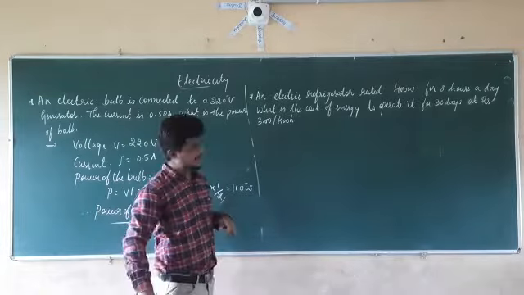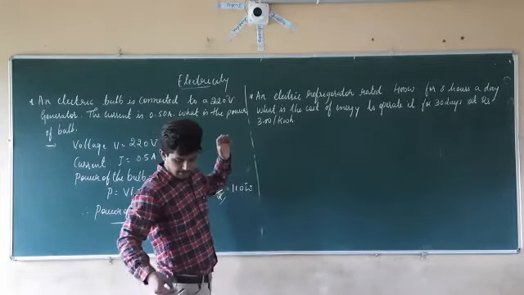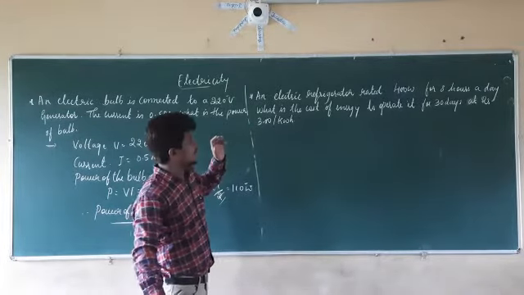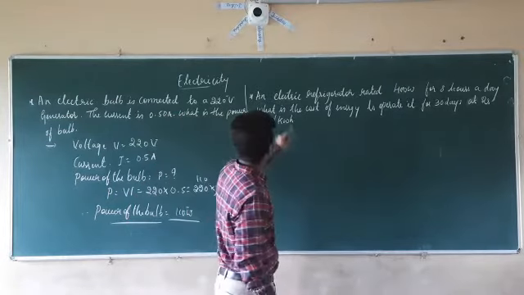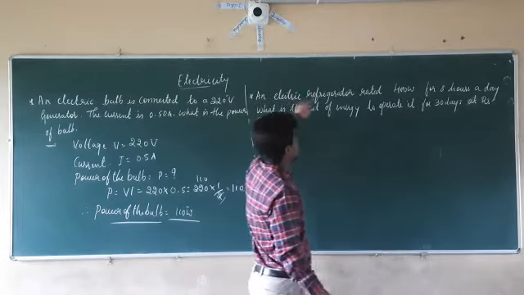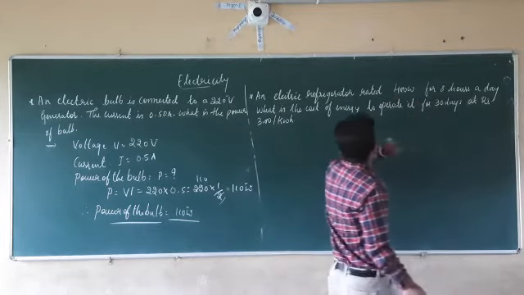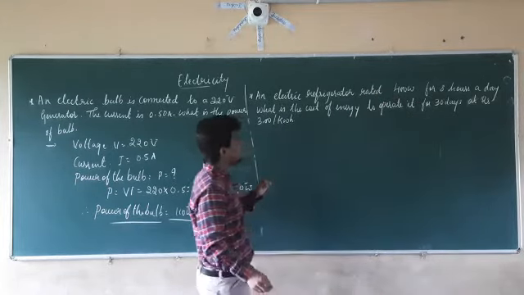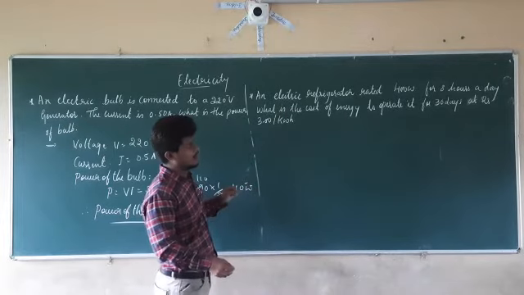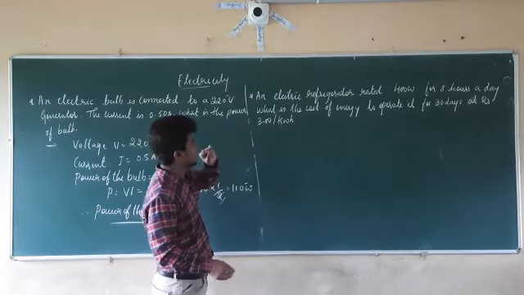Now let us consider the second question here. Second numerical. So what is that numerical? An electrical refrigerator rated 400 watt works for 8 hours a day.